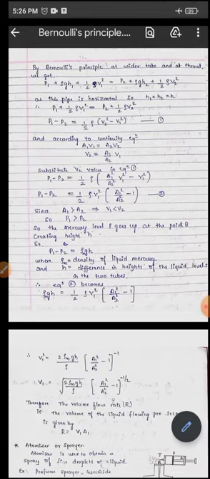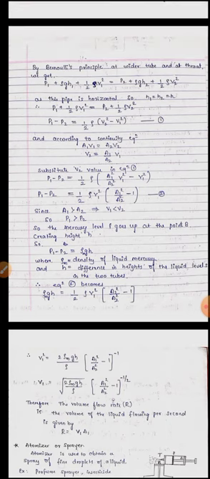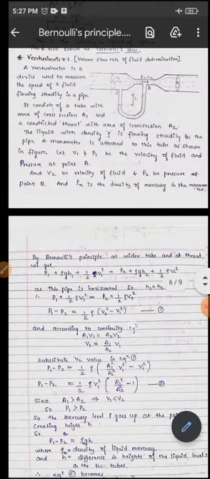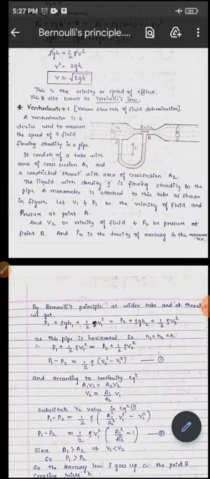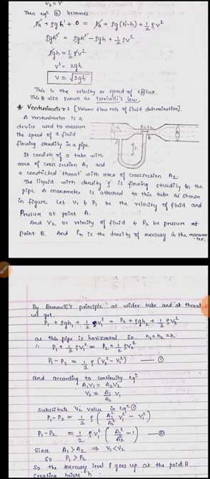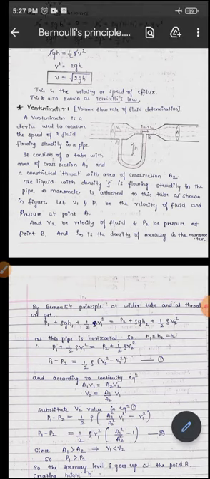Since we know that by the continuity equation, as area increases, velocity decreases, and by using Bernoulli's principle, as velocity increases, pressure decreases, and vice versa, we are applying that condition here. See, in this venturimeter, area A1 is greater than area A2.